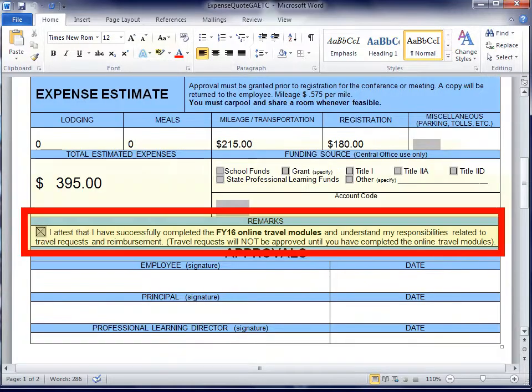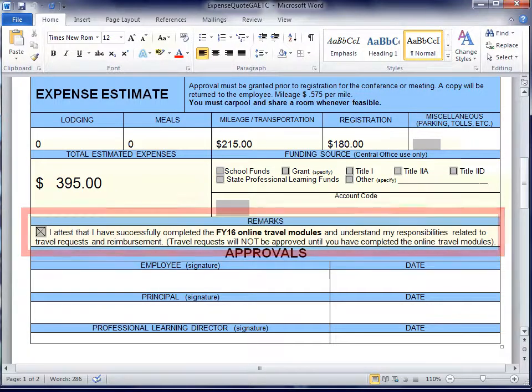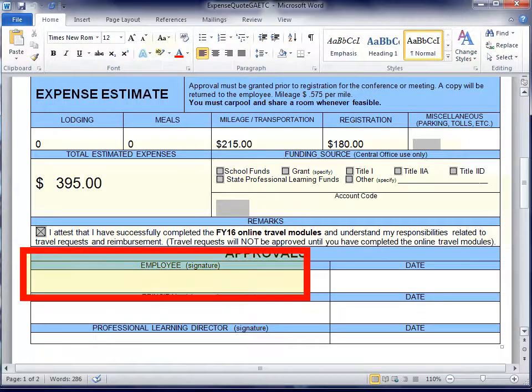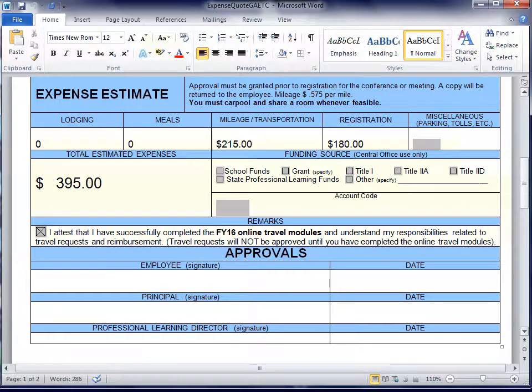Be sure to check the form stating that you have completed the FY16 training for travel. Once you have everything completed, it is time to save and print your document. Once printed, please sign and date the document. Then there is one more step that needs to take place to complete this form.